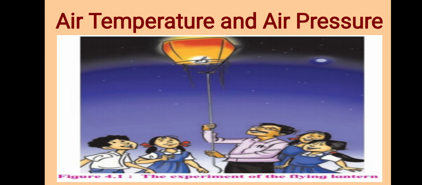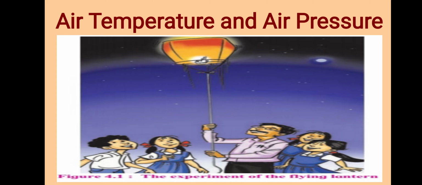Let's take some information about air temperature and air pressure. See this figure 4.1 given in your textbook, and here also this figure is given to you. One teacher and some students are there and they are doing something. What are they doing? They are doing something with a flying lantern.